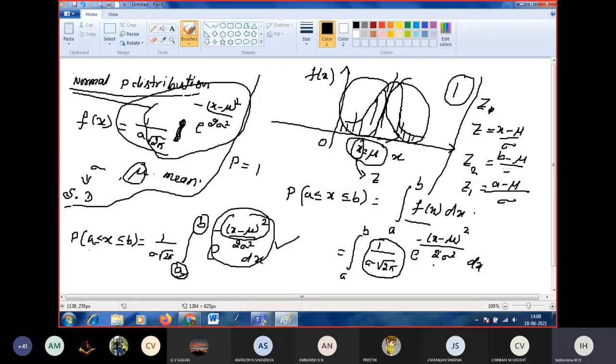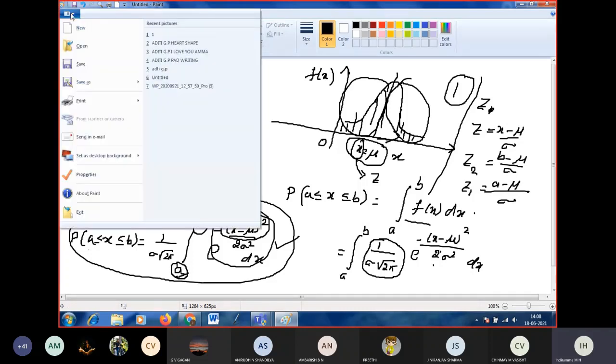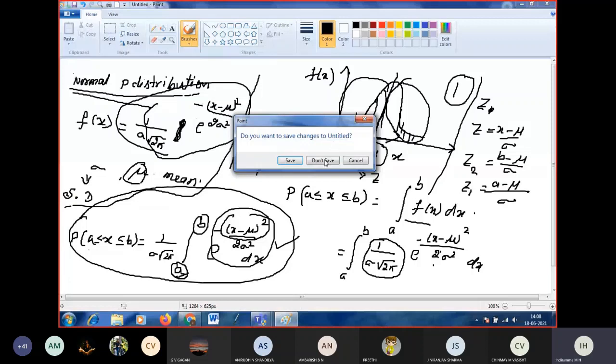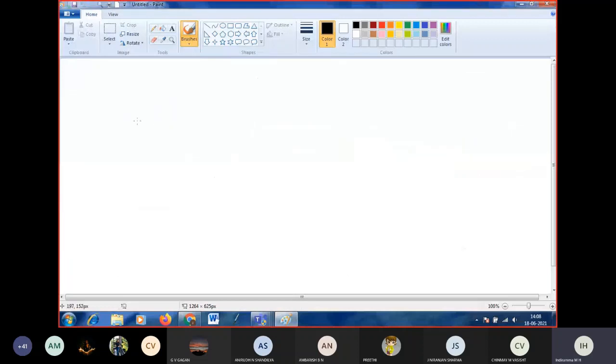Then what does the probability of the normal distribution become by taking these substitutions? I will explain that now. These are some basics. First I will write the formula.